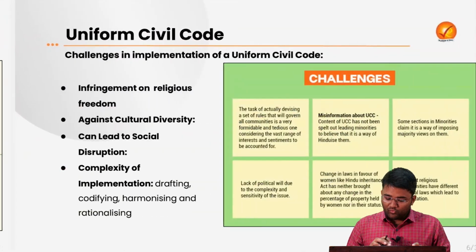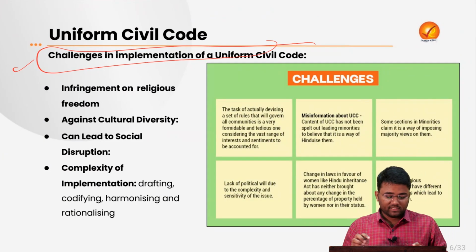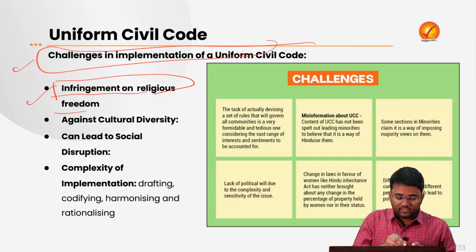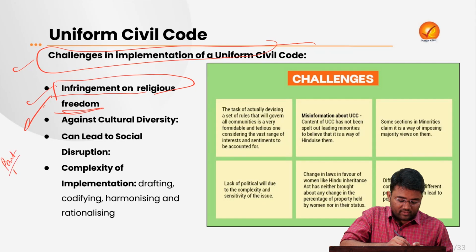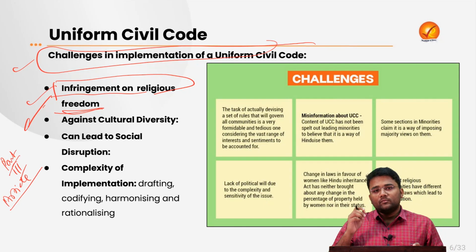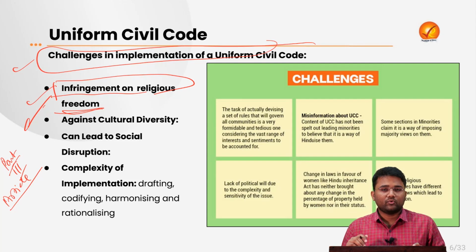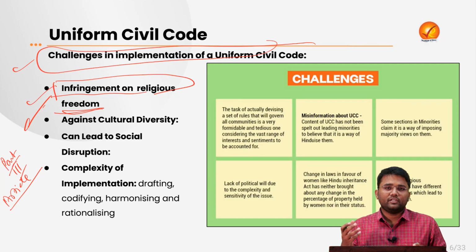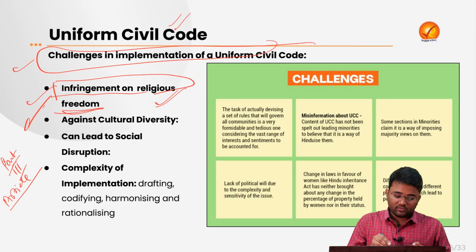So moving forward, let's try to understand the various challenges in the implementation of the uniform civil code. The first is that experts believe it is an infringement on religious freedom. Under Part 3 of our Constitution, the fundamental rights are provided. Article 25 provides for the right to profess and propagate our religion, which we can say is the right of religion. Experts believe that in this right of religion, it is inherent that there can be rights related to our personal laws. So if we make a uniform civil code, experts believe that will lead to infringement on religious freedom.